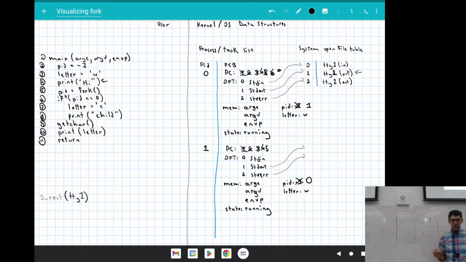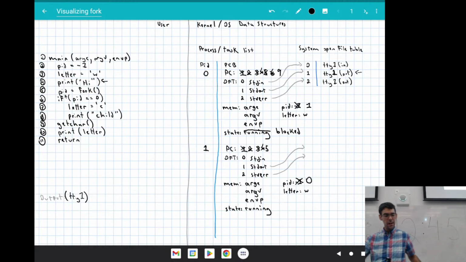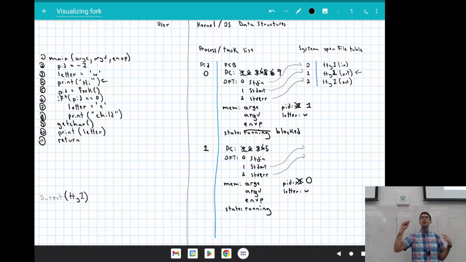On number 9, what we're doing is changing our state to blocked. We're halted here. We are waiting. We've asked for input on standard input. So getchar is asking for input on standard input, and I haven't typed anything yet. And so this process becomes blocked. And now the operating system is going to be able to say, all right, now it's the next process's turn to run.